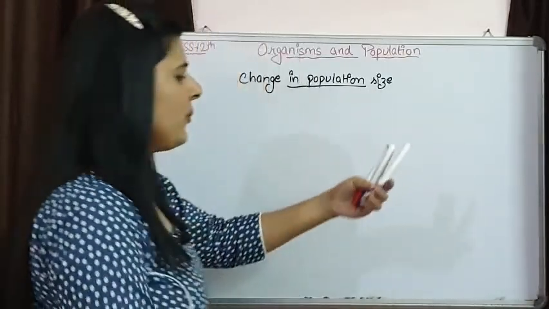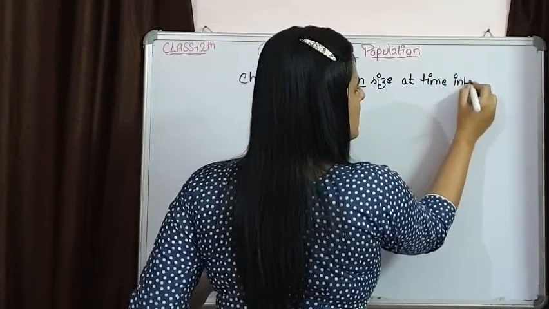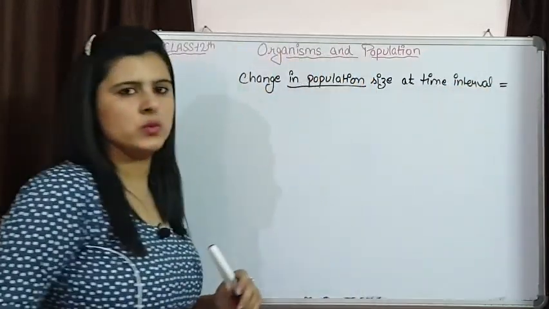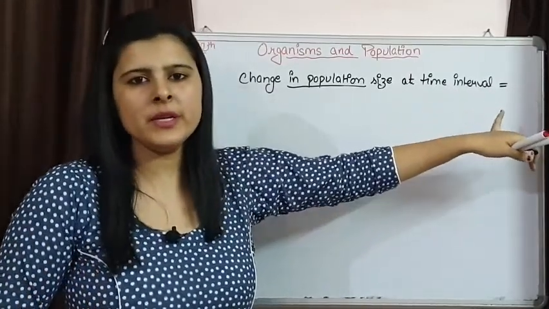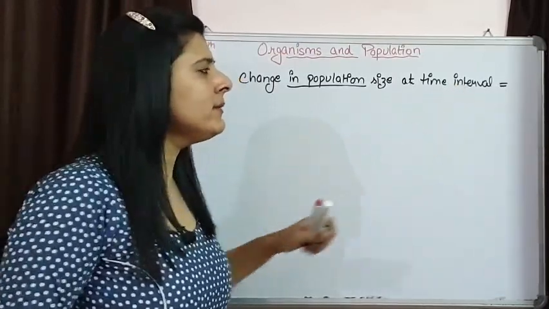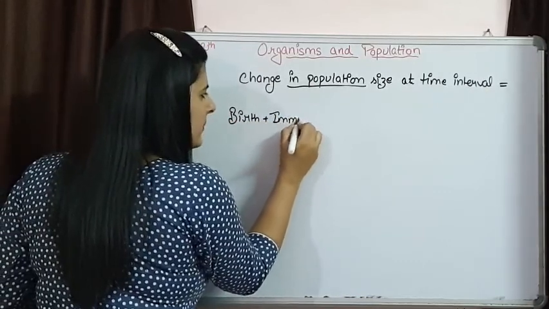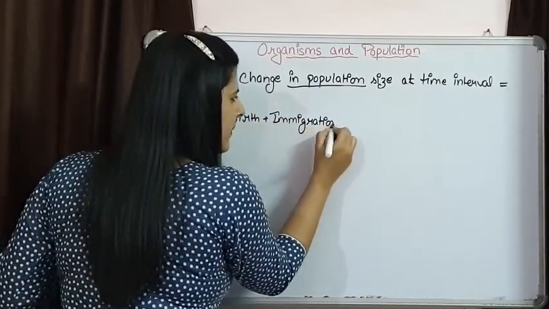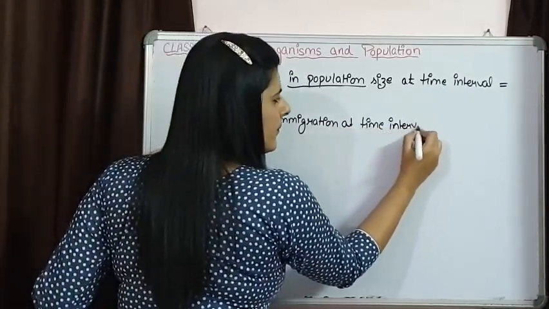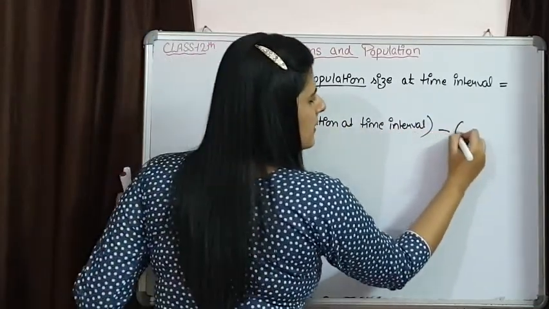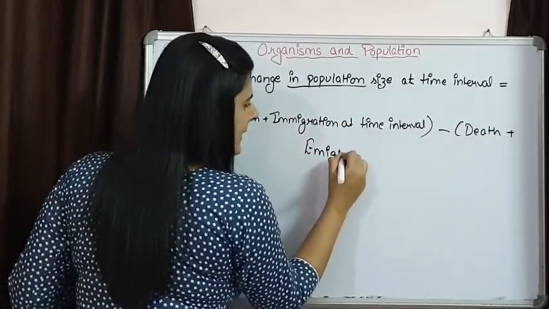The change in population size at a time interval is going to be birth plus immigration at that time interval, minus death plus emigration at that time interval.